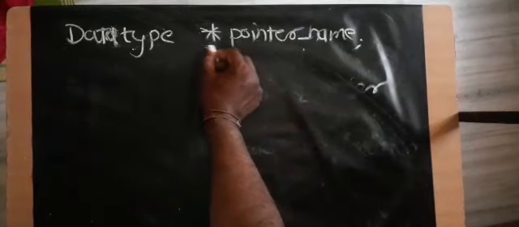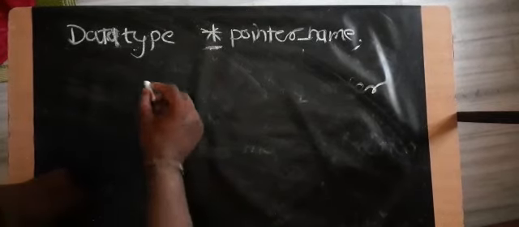It is a simple syntax to declare any pointer. How we distinguish normal variable and pointer variable? Because pointer name is preceded by asterisk sign. So let's look a simple example of declaring pointer.